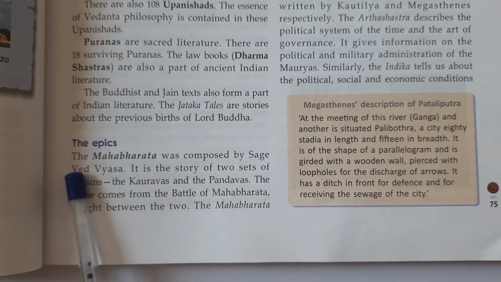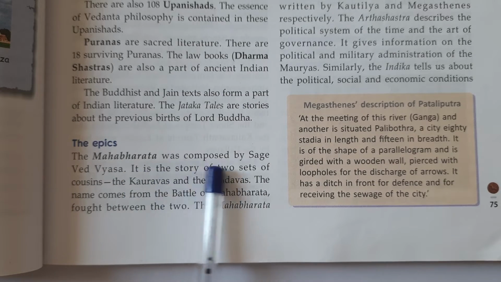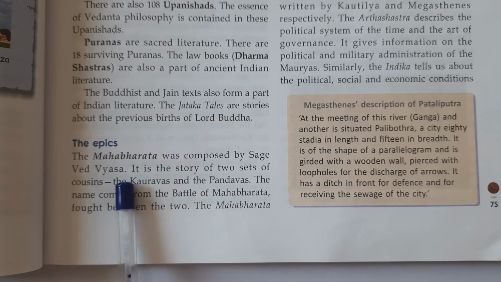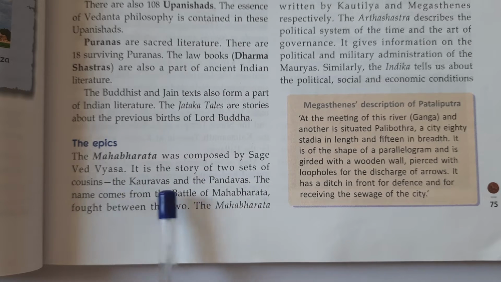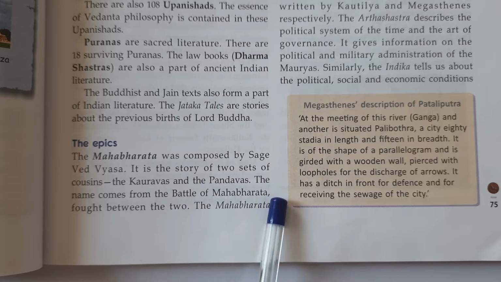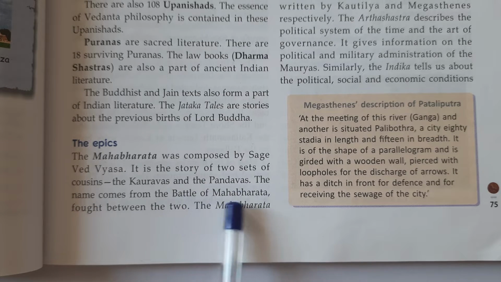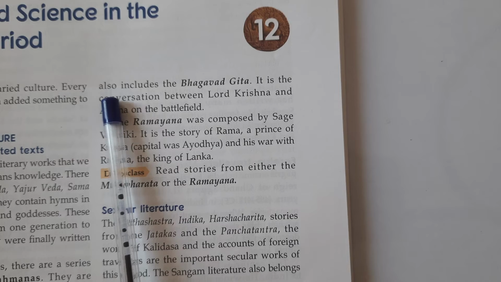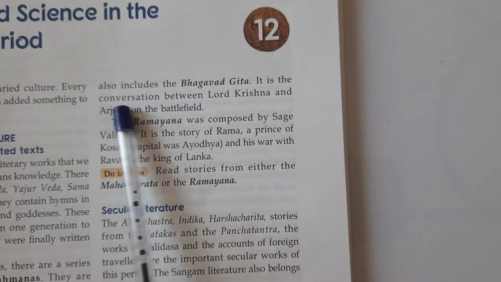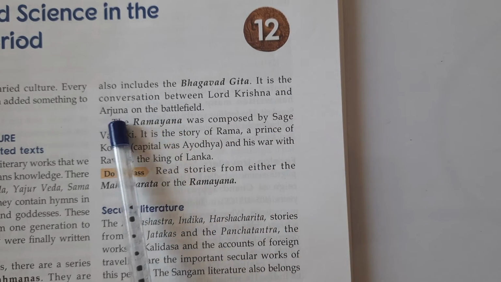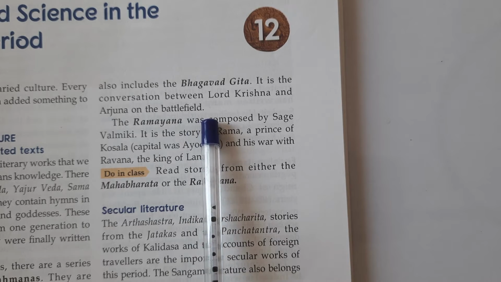The epics. The Mahabharata was composed by sage Vedvyas. It is the story of two sets of cousins, the Kauravas and the Pandavas. The name comes from the battle of Mahabharata fought between the two. The Mahabharata also included the Bhagavad Gita. It is the conversation between Lord Krishna and Arjun on the battlefield.